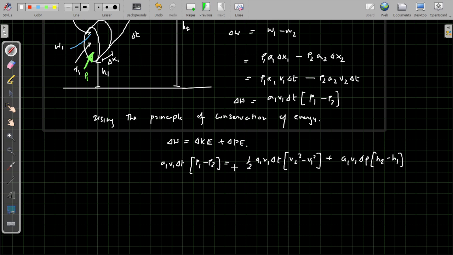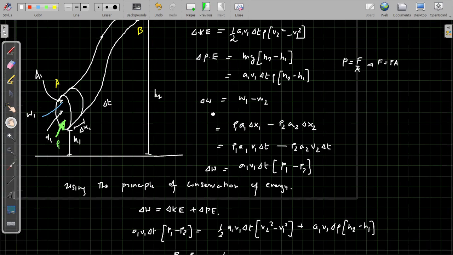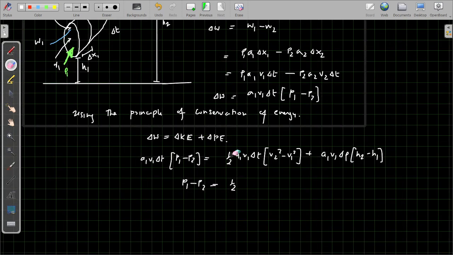You can see a1 v1 delta t gets cancelled out from every side. I get p1 minus p2 is equal to half. Okay, here also mass was there, my one simple mistake here. Yeah, density is there, so here also density will be present.